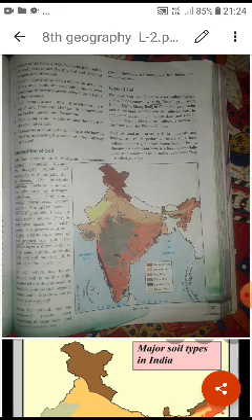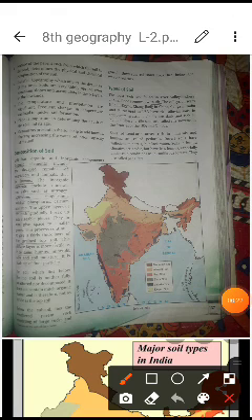Students, in this chapter we are going to study the different characteristics of soil. Already I have given some introduction of the chapter. So today you are going to learn about the composition of soil.